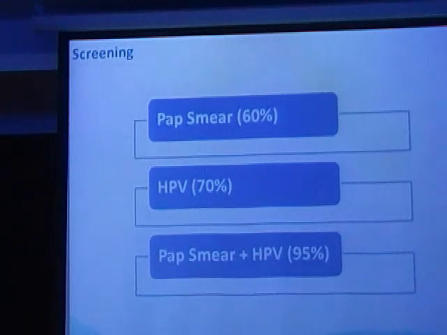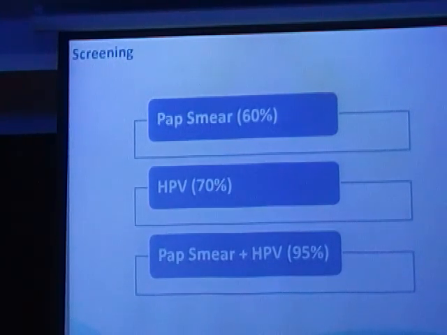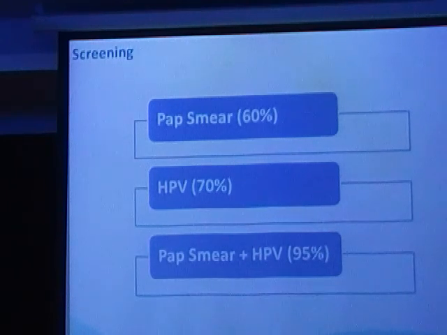Like we are all aware, pap smear is the commonest used tool for screening for cancer cervix. The whole problem with pap smear is it picks up only 60% of the disease. 40% false negativity is there with pap smear. Then came the modality of HPV testing, which gave a pickup of 70%, but it is an expensive procedure.